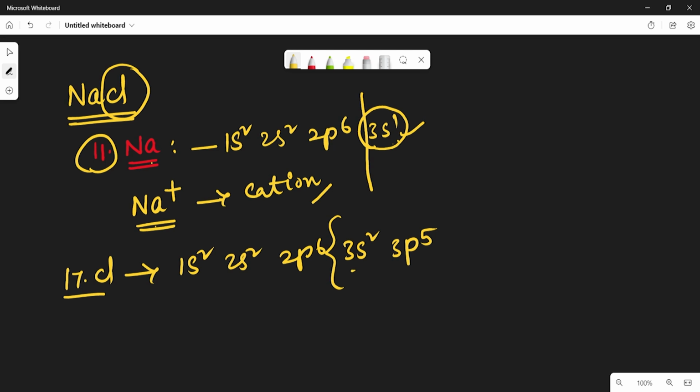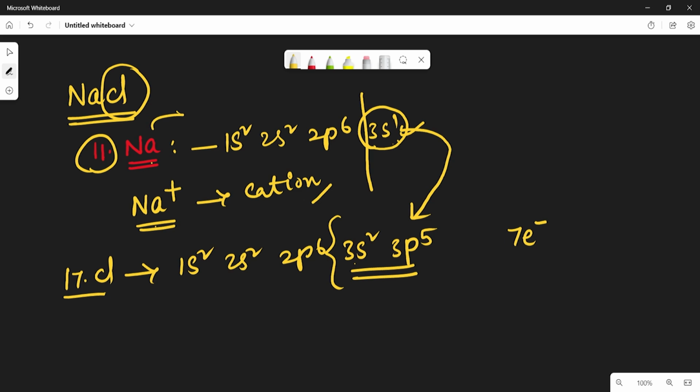If we observe in this case, the chlorine atom requires one electron to get stability, because in the outermost shell it contains 7 electrons and requires one more. So sodium is donating that electron to the chlorine atom, and chlorine is accepting that electron.